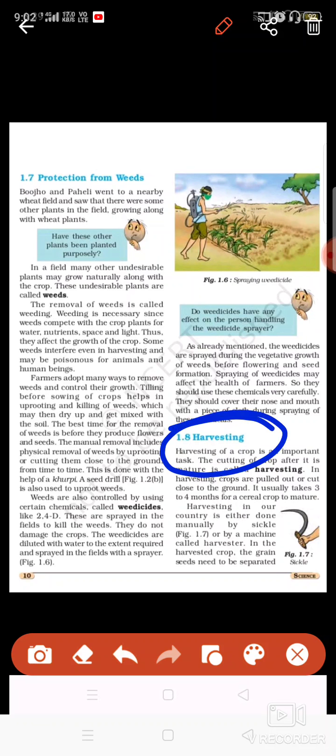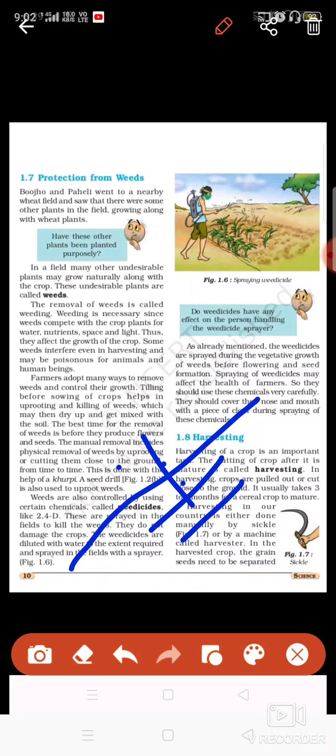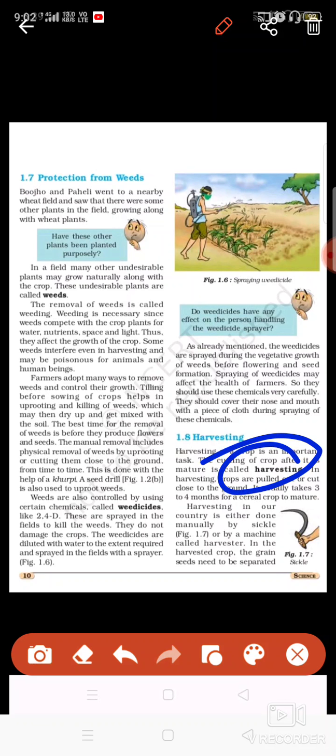So the next step is known as harvesting. In harvesting, whatever crop we have grown, if it becomes mature, like if you are growing grains, you have put some wheat in the field and the wheat becomes brownish or yellowish in color, then these grains are matured. Then the crops are cut from the field. This cutting of the crop from the main field is known as harvesting.